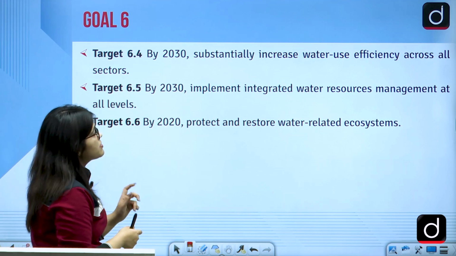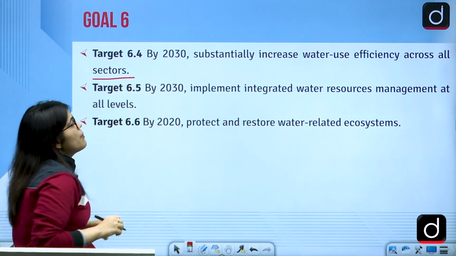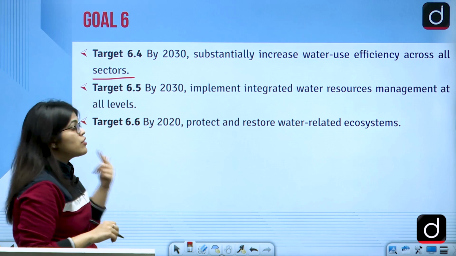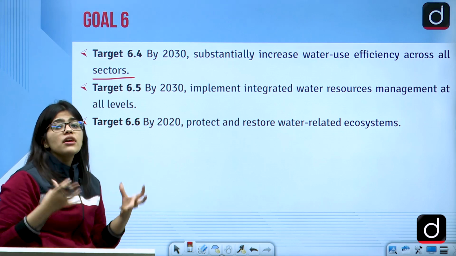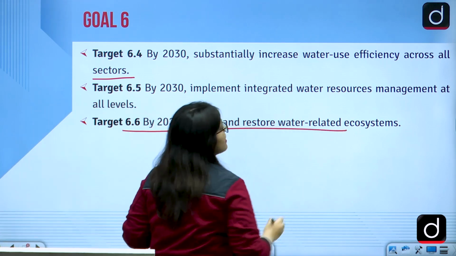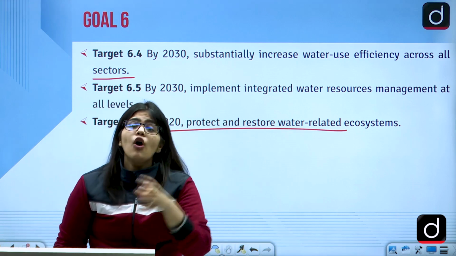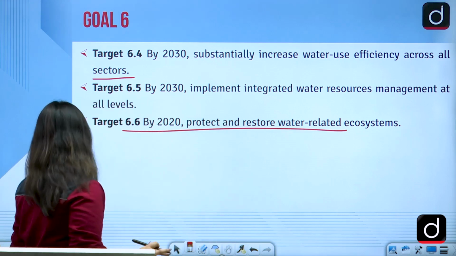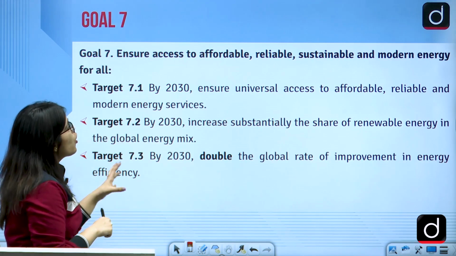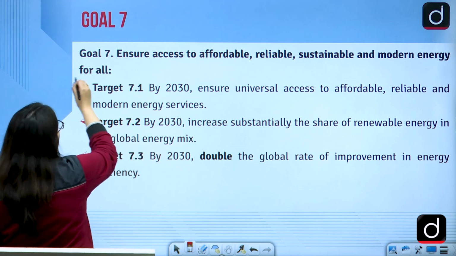Then by 2030, substantially increase water use efficiency across all sectors. By 2030, implement integrated water resource management at all levels. So have a good water resource management systems. And then by 2020, protect and restore water related ecosystems. So you have to protect all the water related ecosystems also. Then we have goal 7. Goal 7 will ensure affordable, reliable, sustainable and modern energy for all.